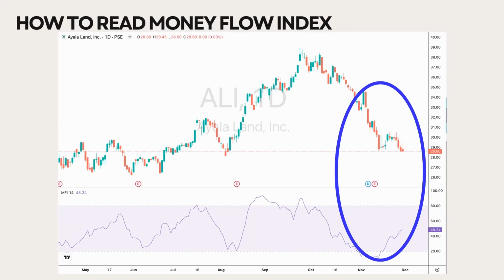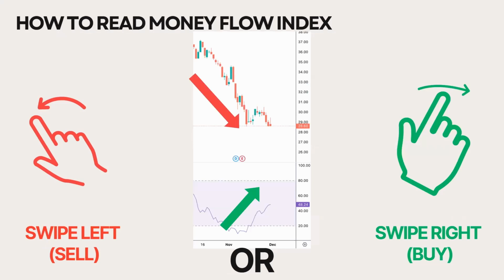Fast forward to today. Let's zoom in on this part of the chart. The MFI is climbing, but the price is dropping. A potential reversal could be in the works. So, should we swipe right and go long, or swipe left and stay cautious?